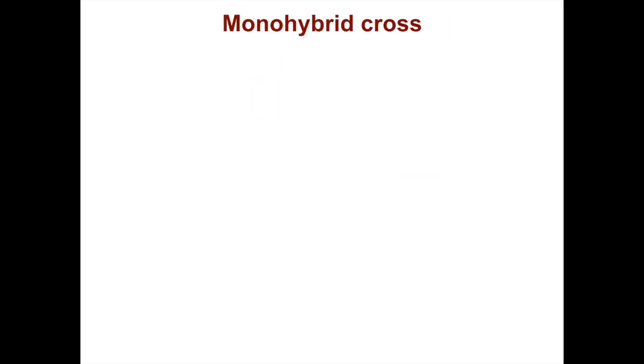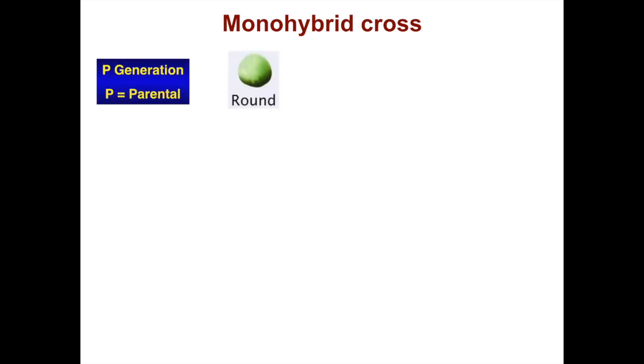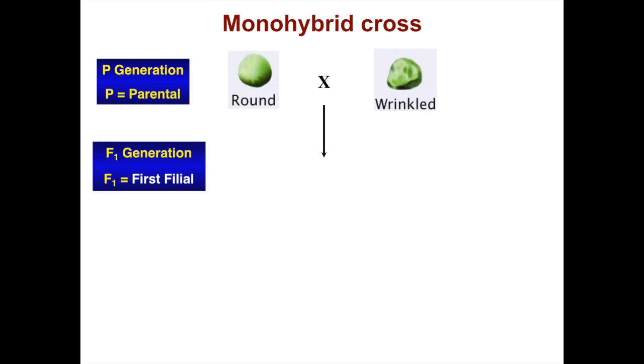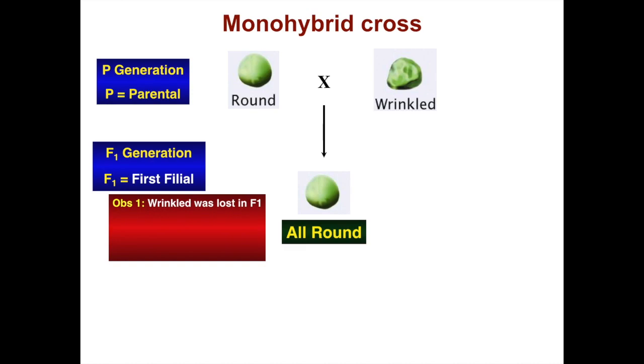So if we do a monohybrid cross with these same parents, round and wrinkled, the F1 generation, or first filial generation, will be all round. So our first observation is that wrinkled, that phenotype, was lost in the F1 generation, and that round is dominant, and the character that prevails is dominant.